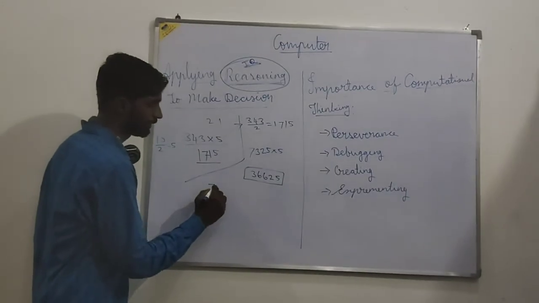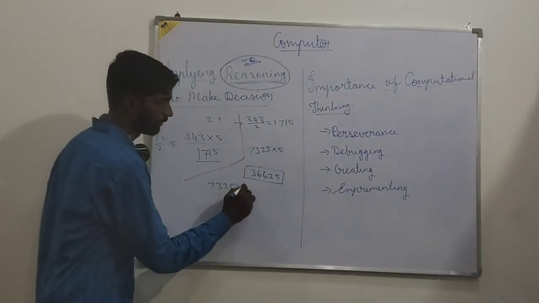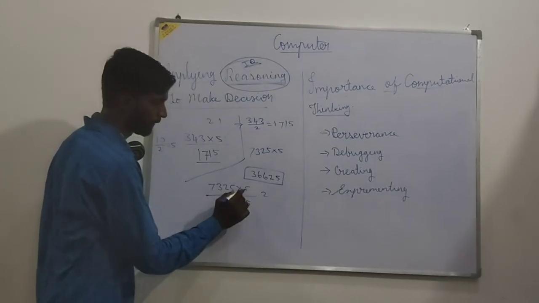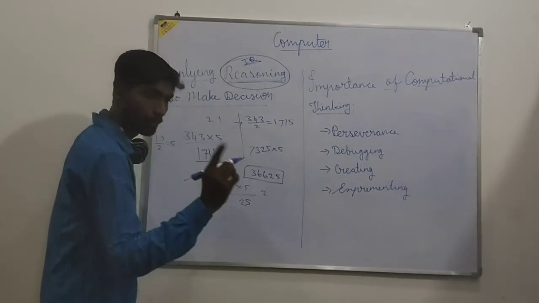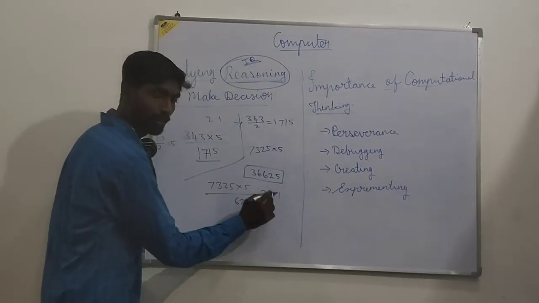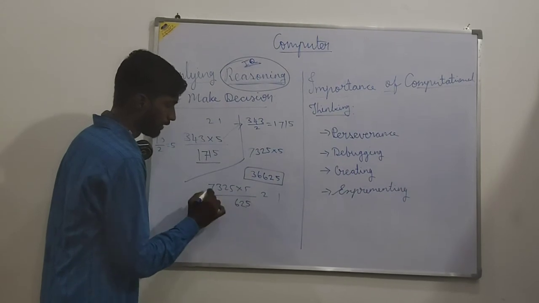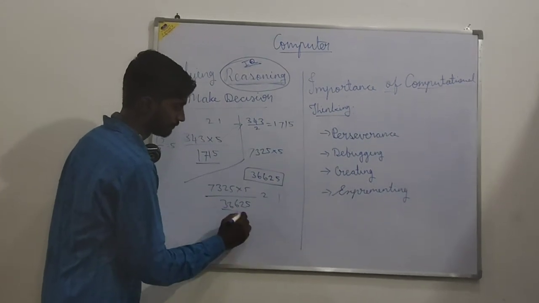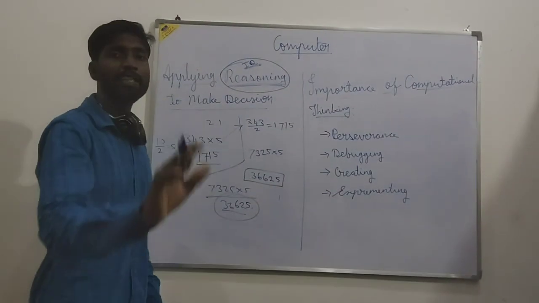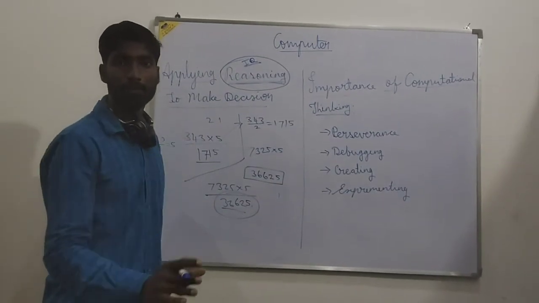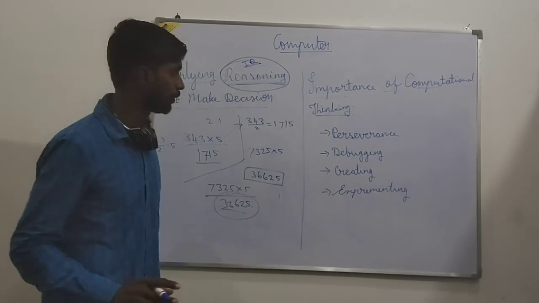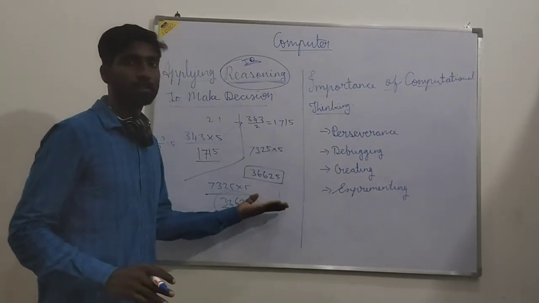You try. 7325 into 5. 5 fives are 25, 5 remainder 2. 10, 12 remainder 1. 15, 16 remainder 1. 35, 36. See, we got the answer. Any number, if you want to multiply by 5, no need to multiply, just divide by 2 and multiply by 10. Any number. This is a trick.